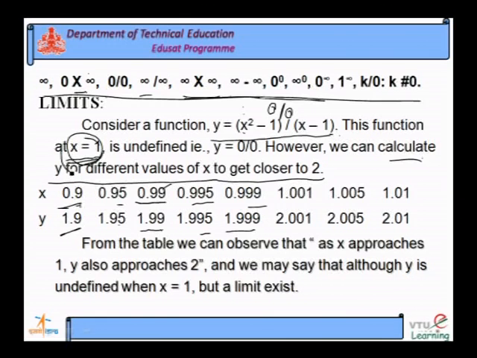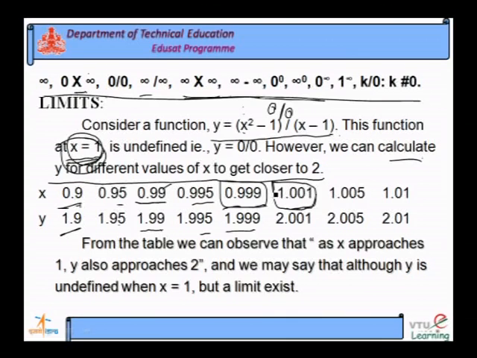Like that, if you increase the value of x till what? Nearer to 1, but not exactly 1. See, 0.9999 is very close to 1. Similarly, 1.001 is also very close to 1. For these values of x nearer to 1, y will be defined.